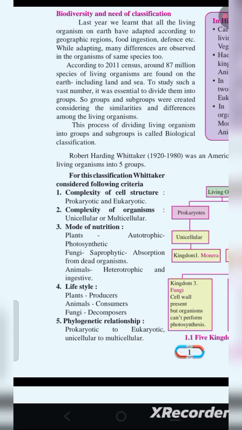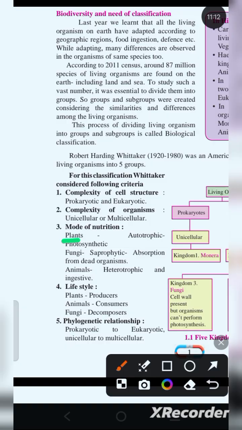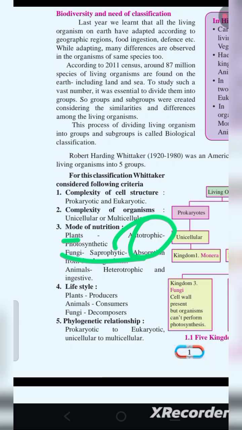Okay, mode of nutrition. If it is a plant, it will be a producer. You know that plants in our ecosystem are producers, as they can perform photosynthesis with the help of solar energy, and they can produce food. That's why they are called producers. So they will be autotrophic. What does it mean? Those who make their own food are known as autotrophic. So plants are autotrophic, as they can perform photosynthesis. You know what photosynthesis means? They can produce their own food with the help of sunlight.